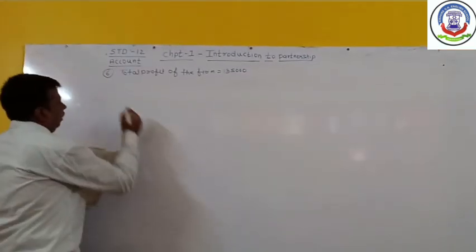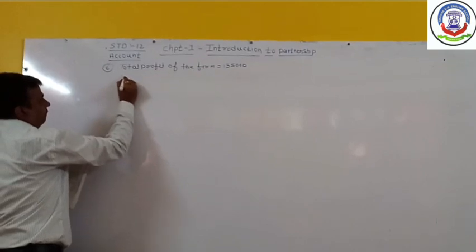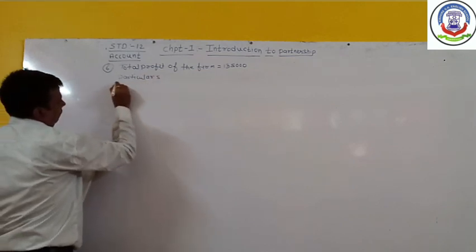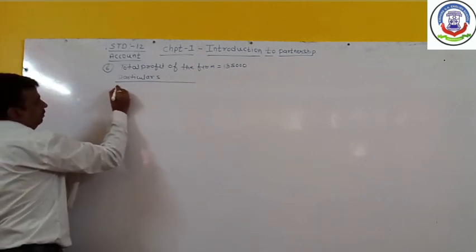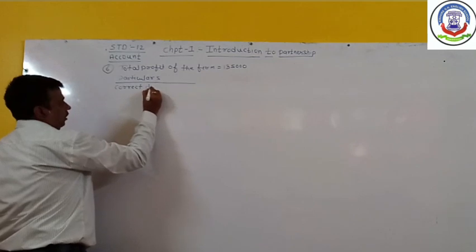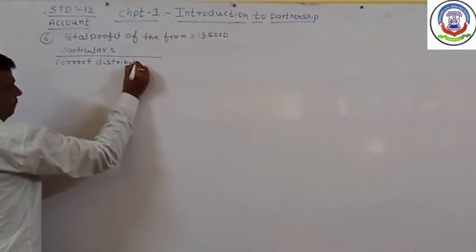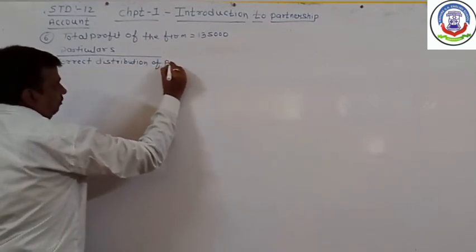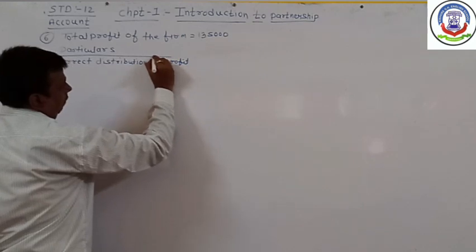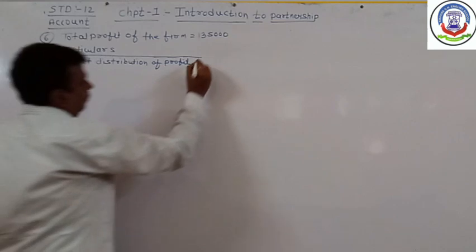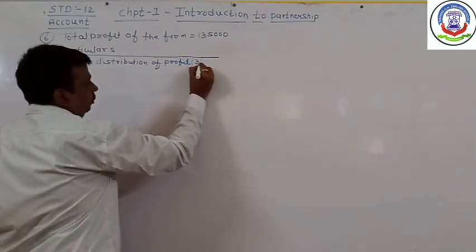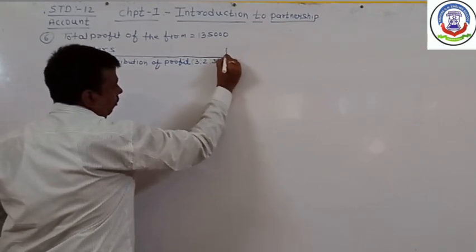First, in particulars we have to write down the correct distribution of profit as per their correct ratio. The correct ratio is given as 3:2:3.